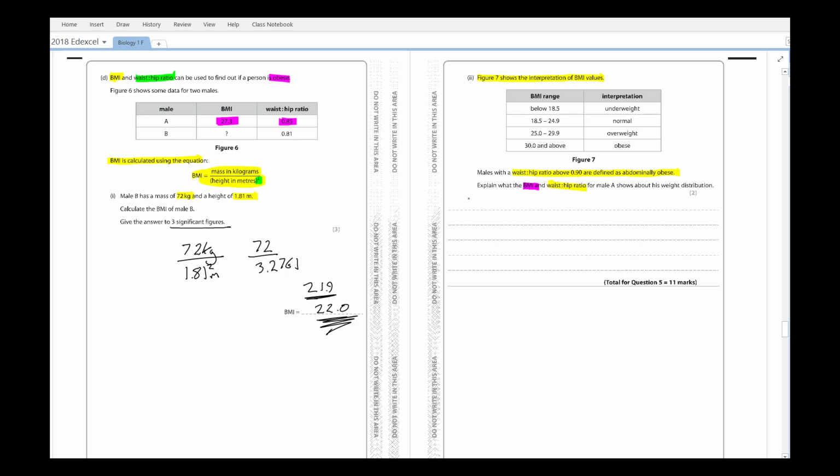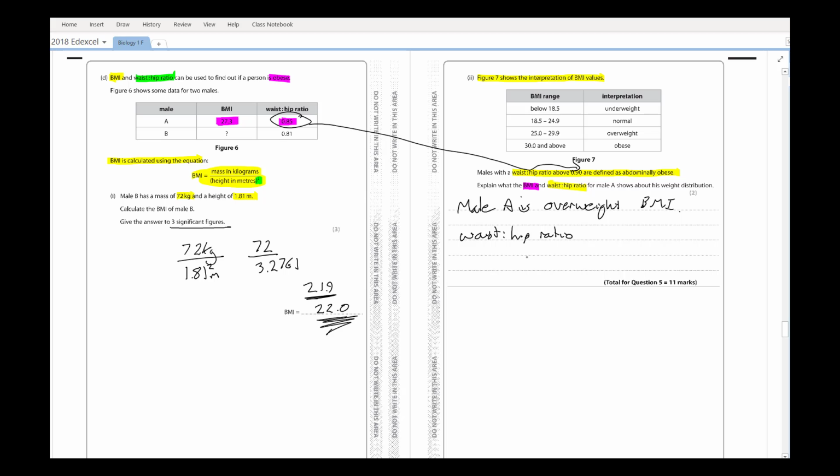The BMI shows male A is 27.3, so 27.3 is overweight, and that's from the BMI. And then the waist to hip ratio, what does this show? It's 0.85, and if it's above 0.9, they're abdominally obese.